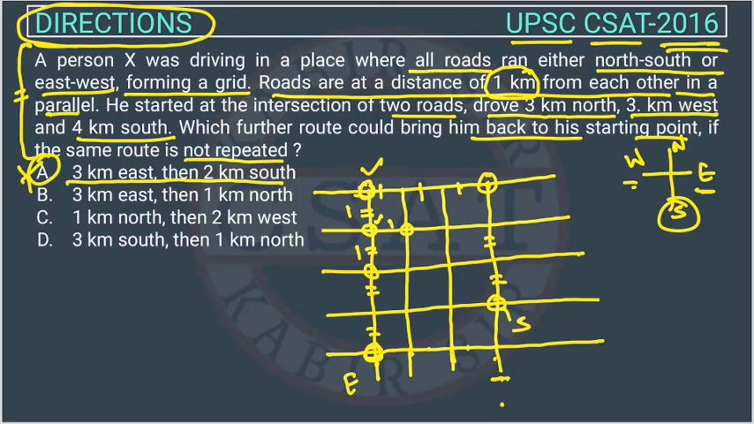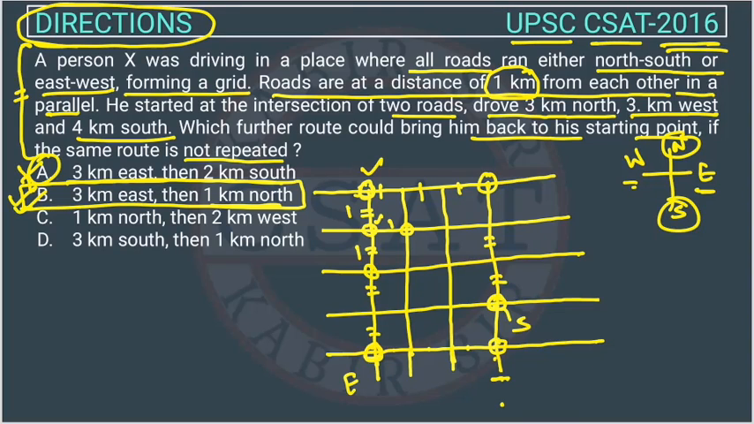Now we will check option B. 3 km east. 3 km east will reach here, right? And then 1 km north. So 1 km north, he will go upside, right? So here, because this side is north, so he will reach at the starting point. So the option B is correct, right? So the option B will be the answer, right?